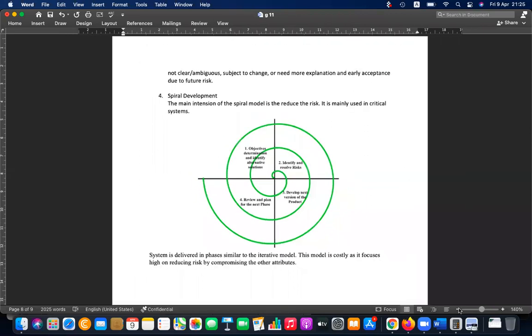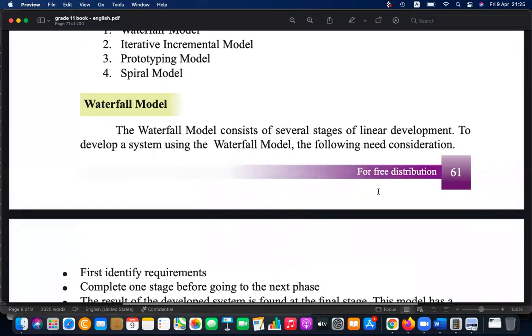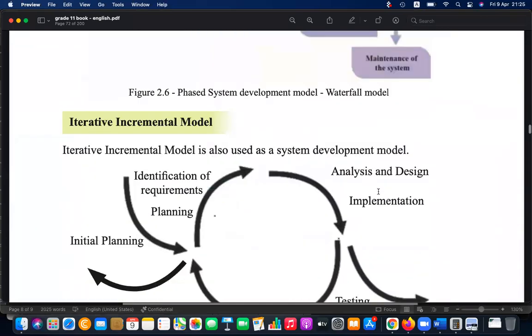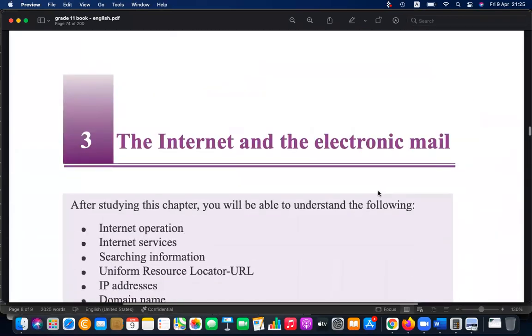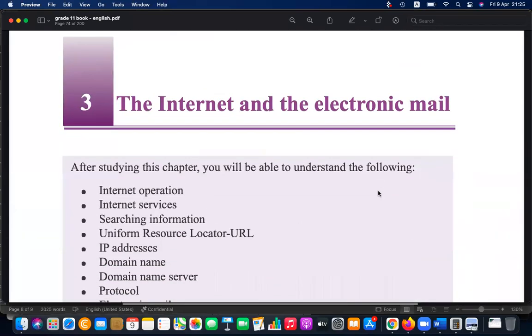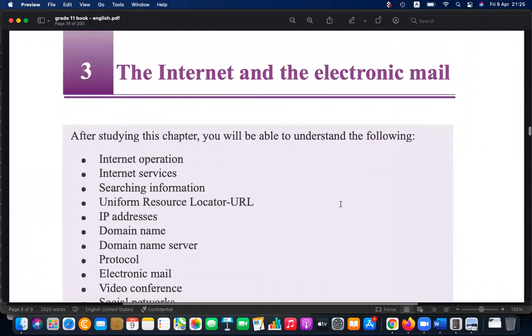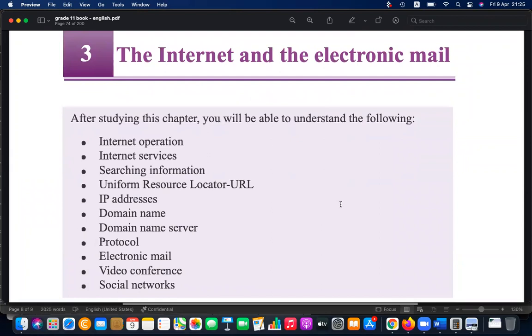Right, with that, the particular chapter is going to be over, and next day we can step into the new chapter. So that is internet and email. That is a practical chapter, and I recommend you to come join with your computer or laptop if possible, especially for this chapter, because we have to do a lot of practicals time to time. Then we can share the screen, see your screen, and help how to do these things.